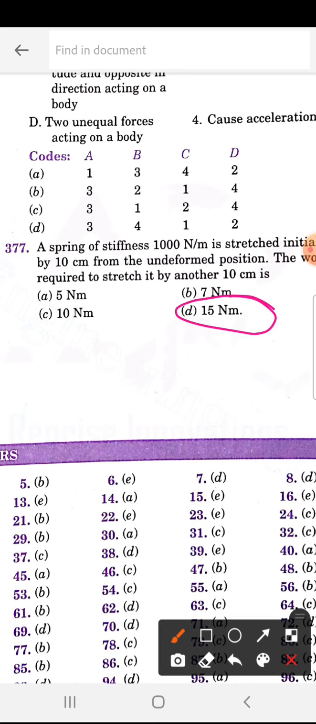So with this, all the engineering mechanics, RS Khurmi and other questions, in 4 parts I finished.